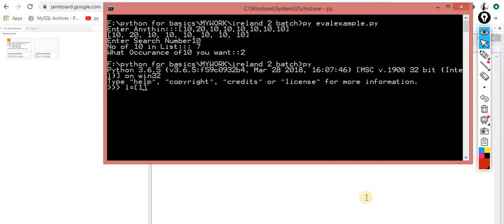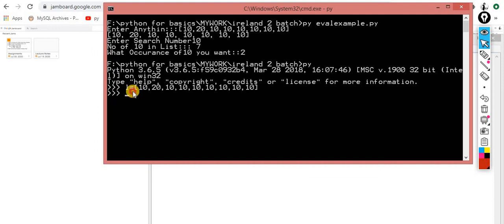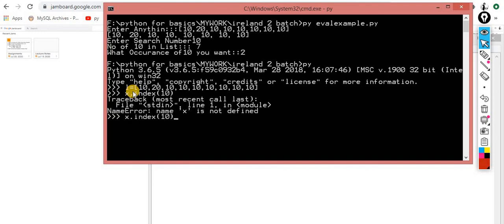L is equal to 10 comma 10 comma 10 comma 20 comma 10 comma 10. Okay, so what logic did I make? x dot index of 10, L dot 0.